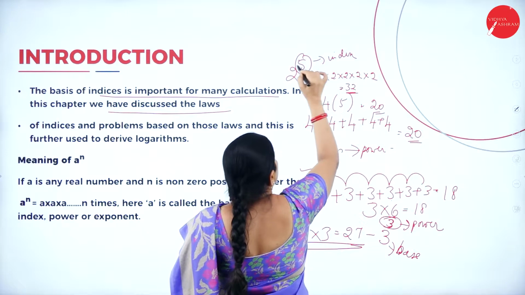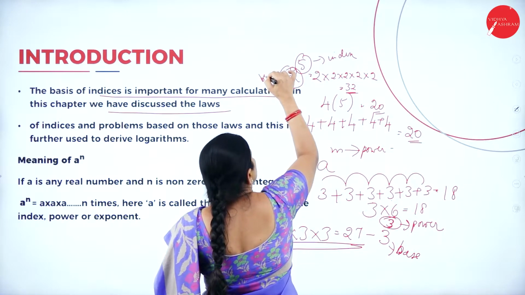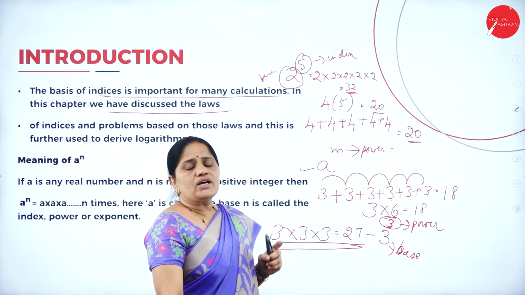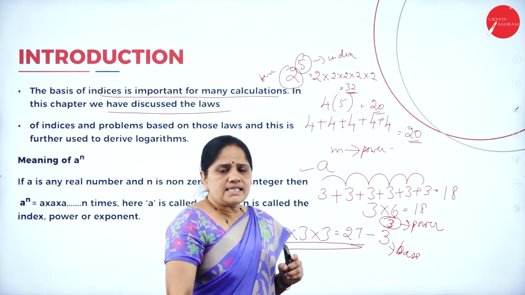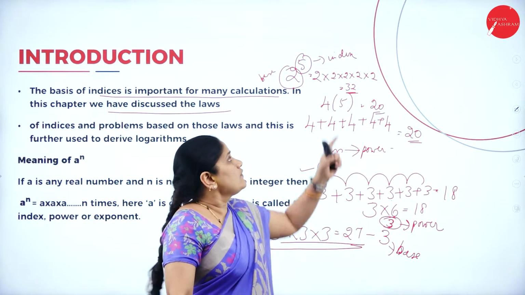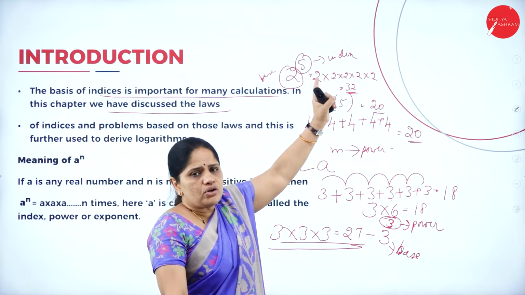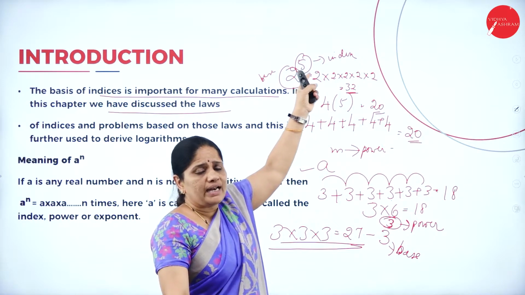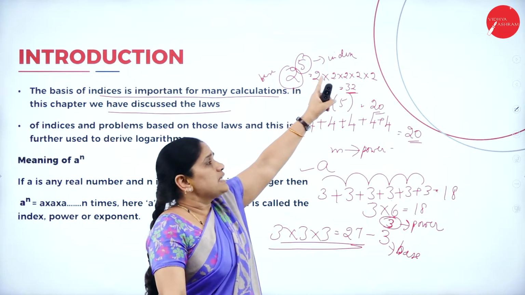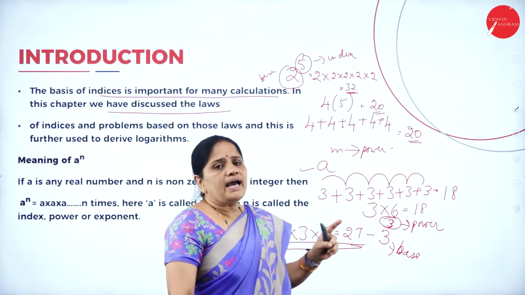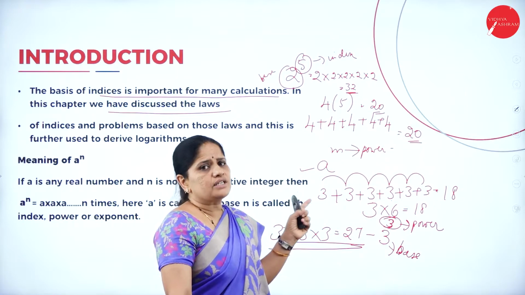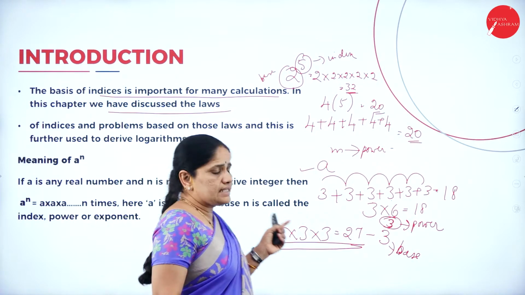This is called the index and this is called the base number. In the theory of indices, indices is nothing but the plural of the word index. The number which is raised to another number, that power is called the index, and the base is called the base or the radicand. Now, let us see what is written in this.